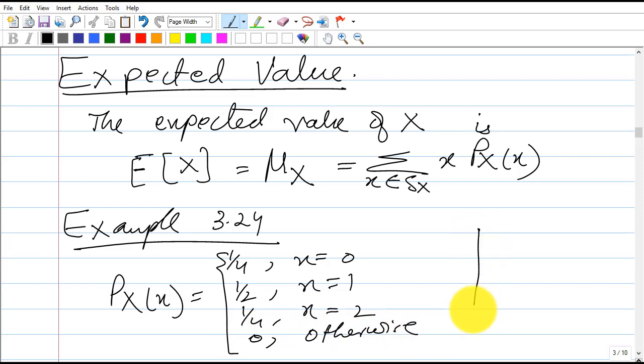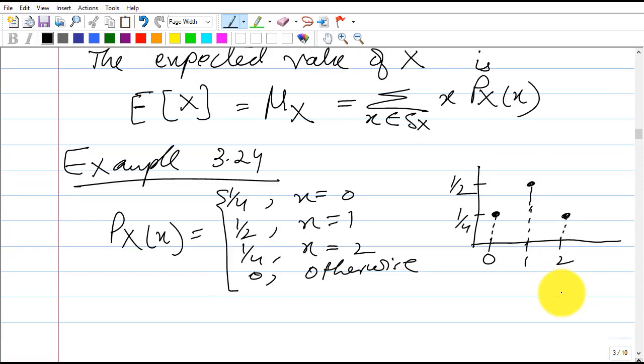So we can also plot this. We have 0, 1, 2, with values 1 by 4, 1 by 2, and 1 by 4.